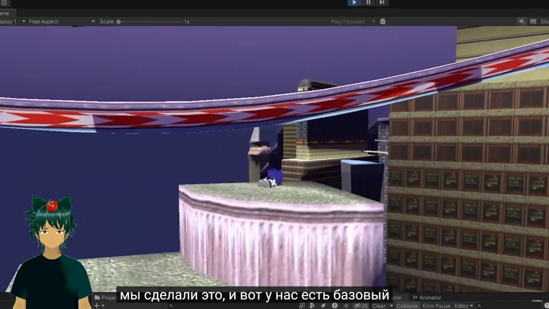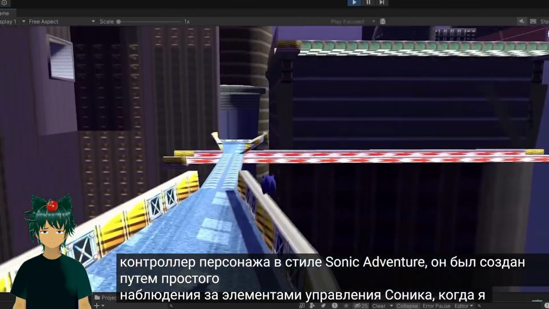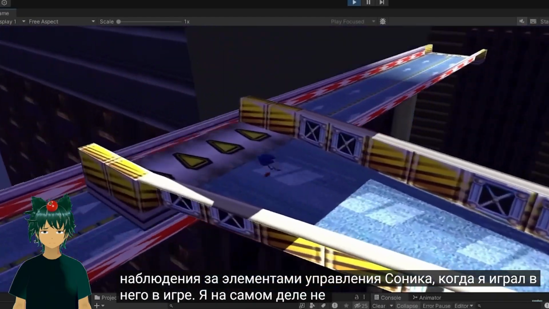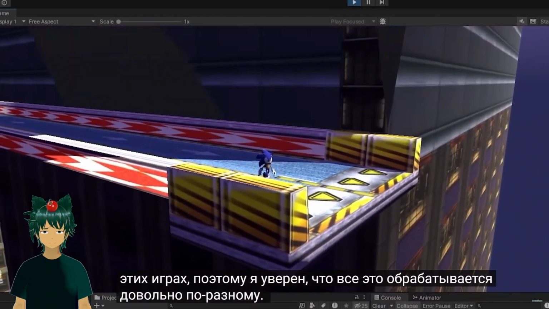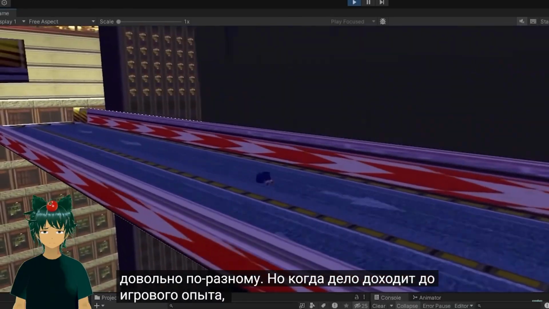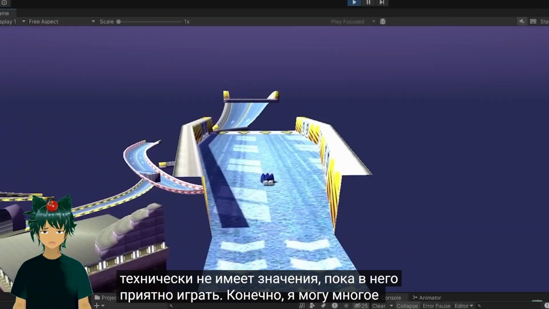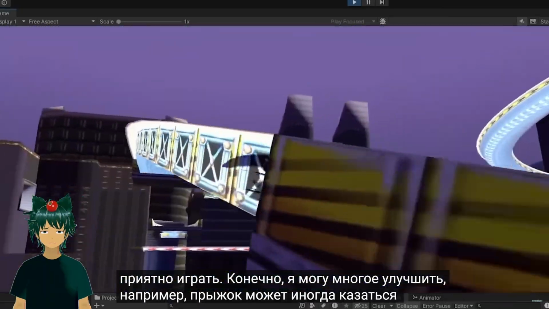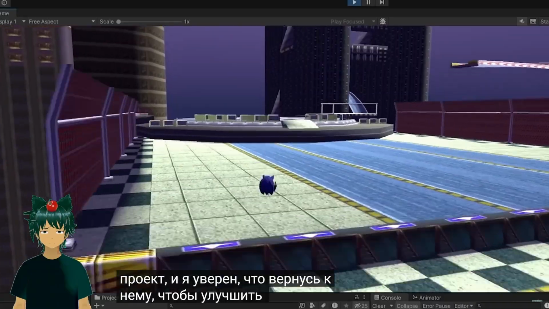A basic Sonic Adventure styled character controller. This was made by simply observing Sonic's controls as I played it in-game. I don't actually know any of the code used to make Sonic move in these games, so I'm sure it's all handled pretty differently. But when it comes to the player experience, the code doesn't technically matter as long as it feels good to play. There's a ton I can improve for sure, like the jump can feel a bit janky at times. But this was a fun project, and I'm sure I'll come back to it to improve it over time.